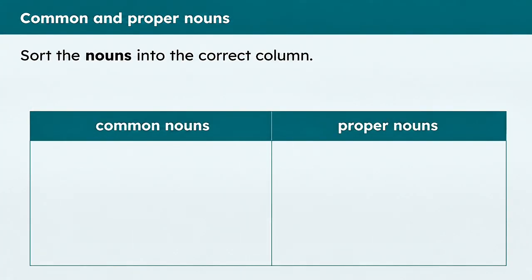Now we are going to sort the nouns into the correct column. We have common nouns on the left and proper nouns on the right. Are we ready? The first one I have is Edinburgh Castle. That sounds like quite a specific place. Can you point? Is it common noun or proper noun? I'll give you 5 seconds. Well done. It's a proper noun. And I know that because it has a capital letter and it's a specific place.